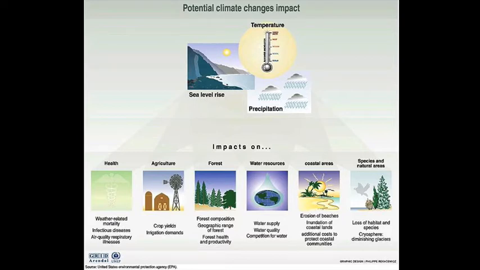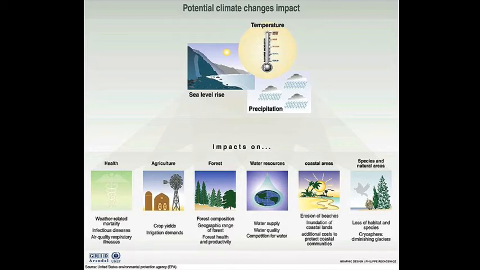Impacts on health, right? Weather-related mortality, disease, air quality. Agriculture. Your crops can't grow if the temperatures are different or the precipitation is different, right? You may have to irrigate. We're seeing that in Southern California right now. It may not be an effect of global warming, but we're in a drought and it's more difficult to grow crops. You can't grow crops and you can't feed people.